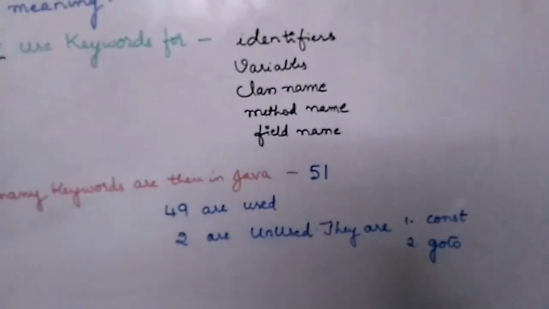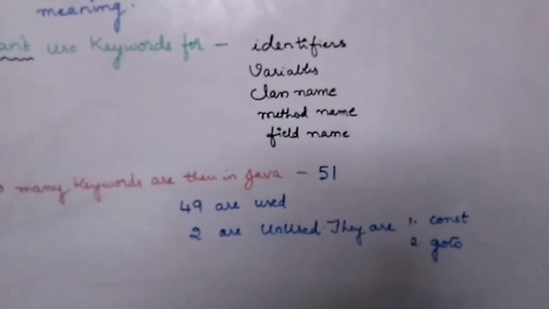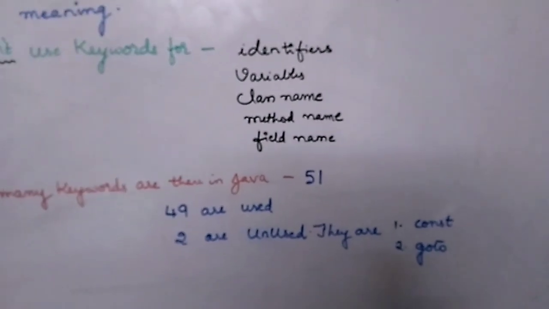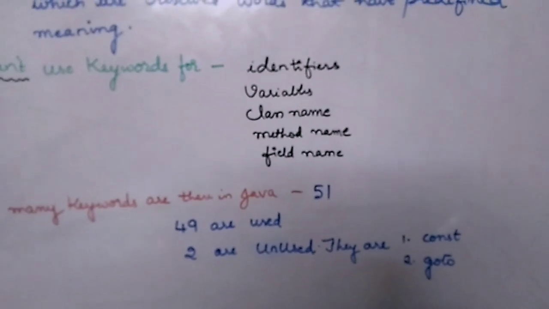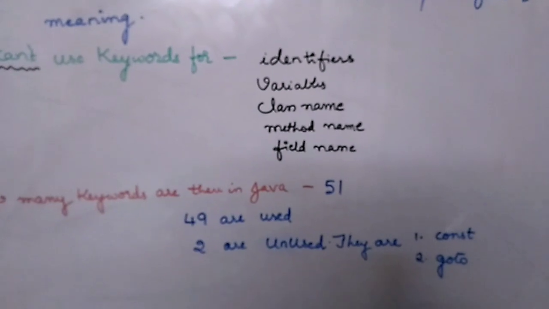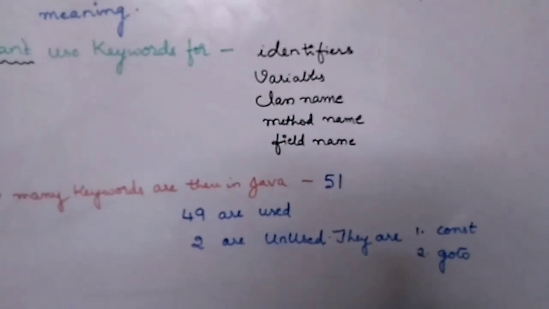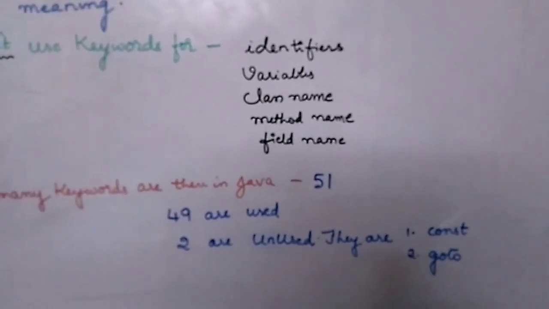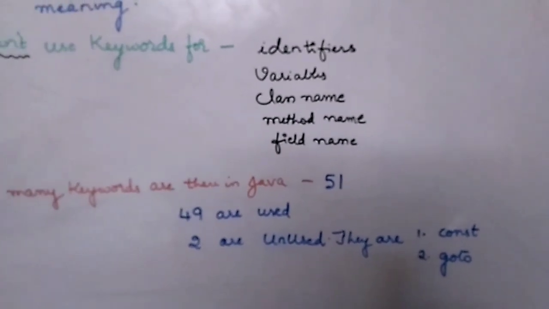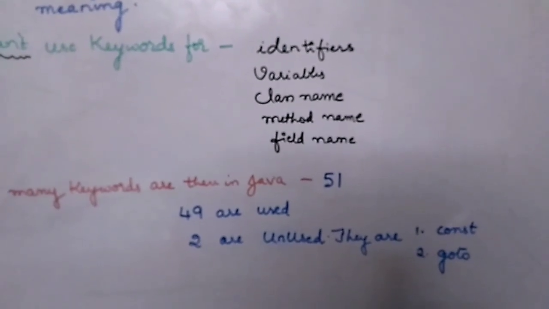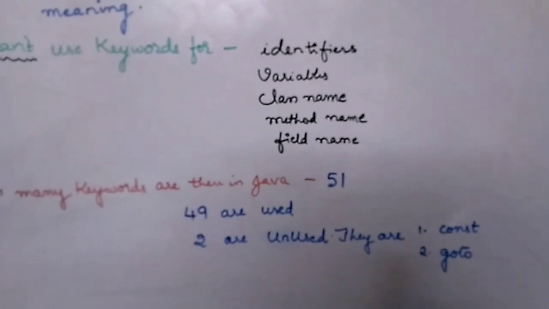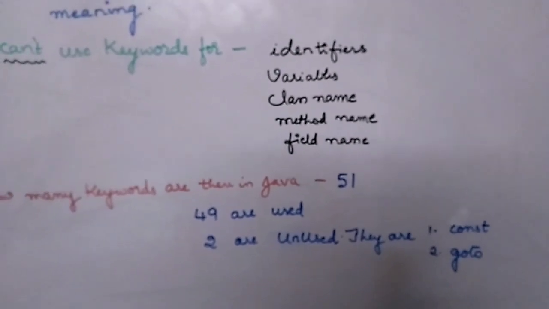And the second one is goto, and goto is removed so that Java can be simplified. In my lectures on features of Java, I explained that Java is simple because there is no goto statement. To make the language simple, they removed the goto statement. So that's why there is no working keyword called goto. But they reserved it, so it is there in the keywords list, but still we are not using it. To get a somewhat similar effect of goto, we can use break and continue statements.